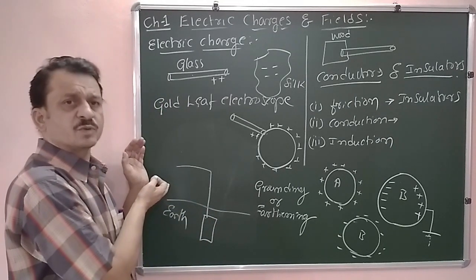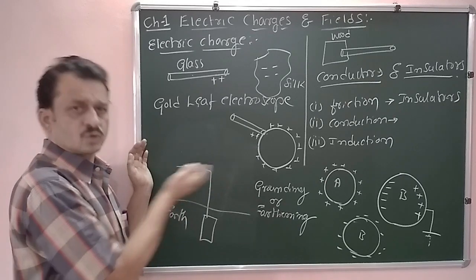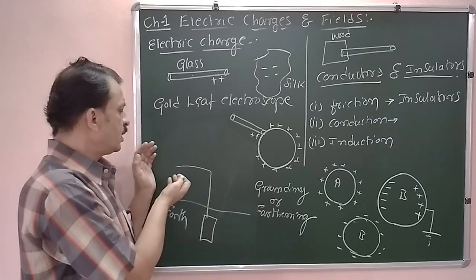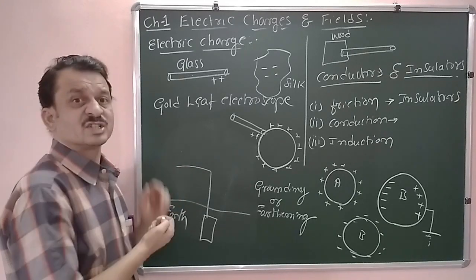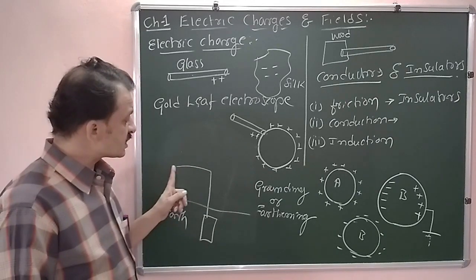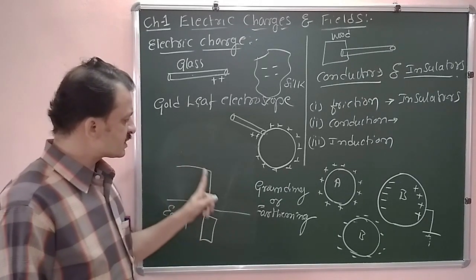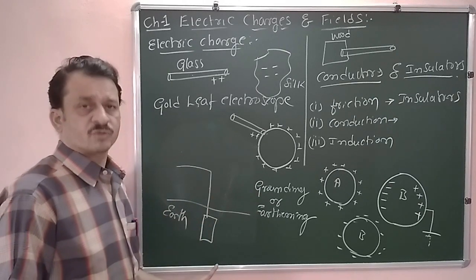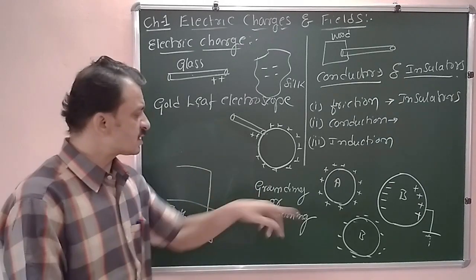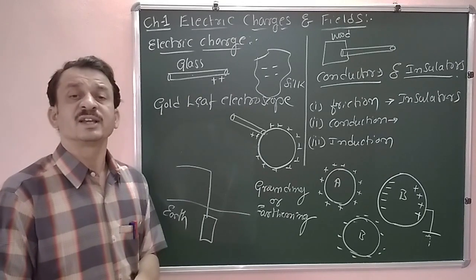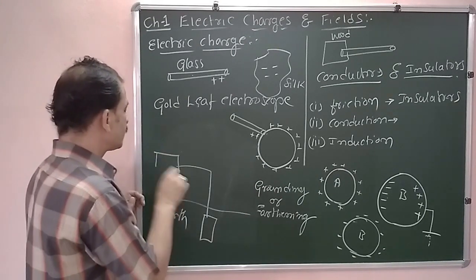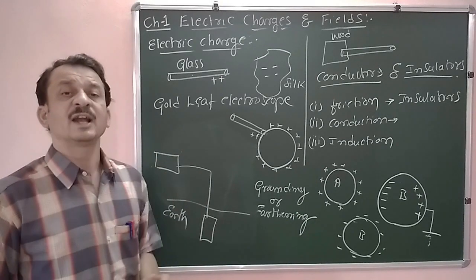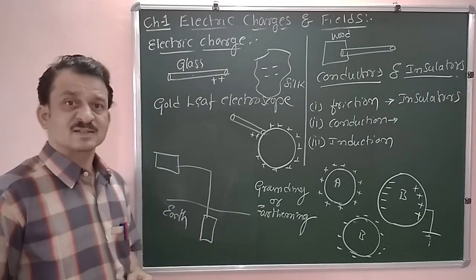If any electrical household appliance has excess charges, those charges leak through this circuit, and that is called grounding or earthing, and hence we do not get an electric shock when we touch those electrical appliances.